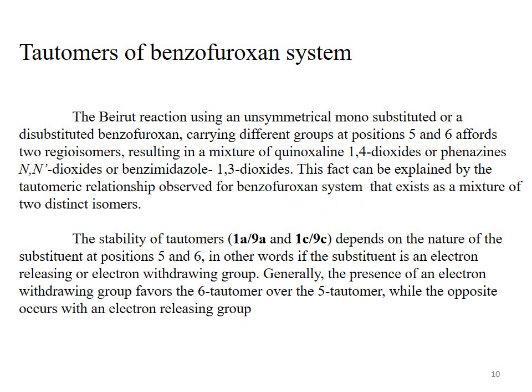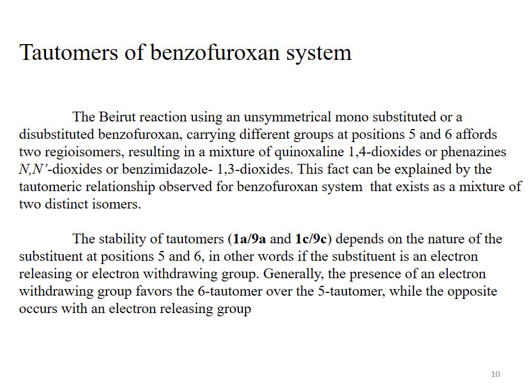This fact can be explained by the tautomeric relationship observed for the benzofuroxan system, which exists as a mixture of two distinct isomers. In the previous slides we discussed that the main reactant for the Beirut reaction is the benzofuroxan system, and that system exists in two tautomeric forms.